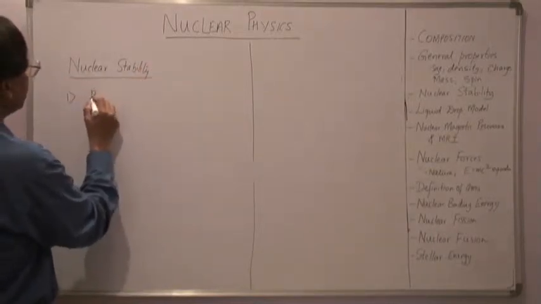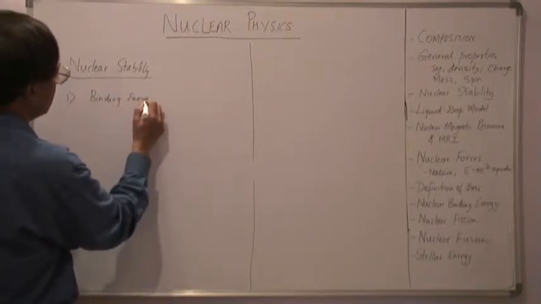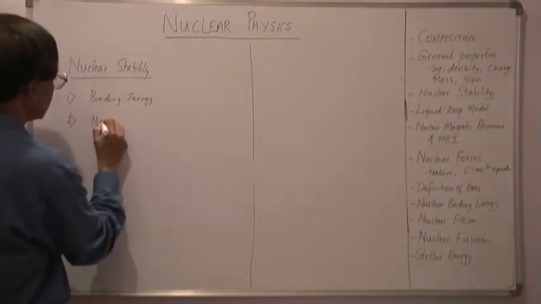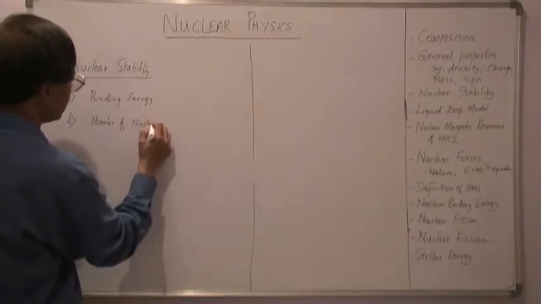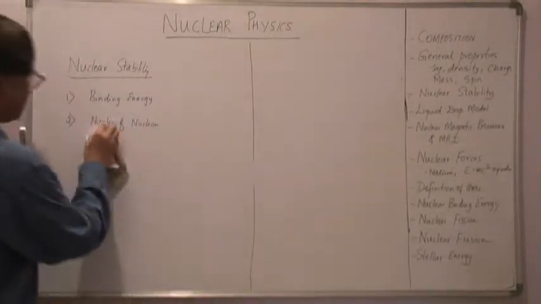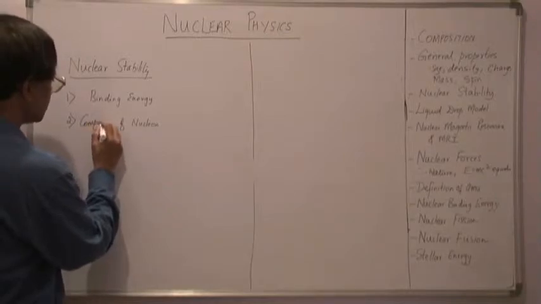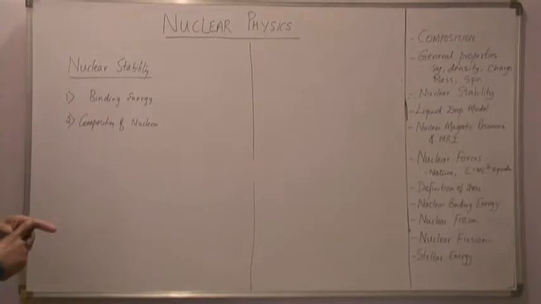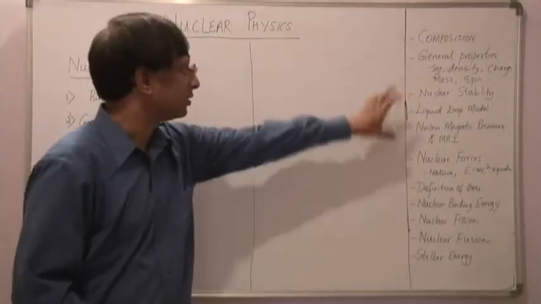One is called the binding energy, and the other one is related to the number of protons and the number of nucleons, the composition of the nucleons. So these are the two important factors that we need to be aware of. Now let us start off with nuclear stability.